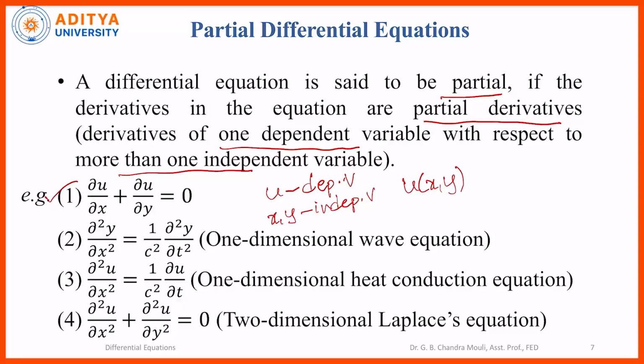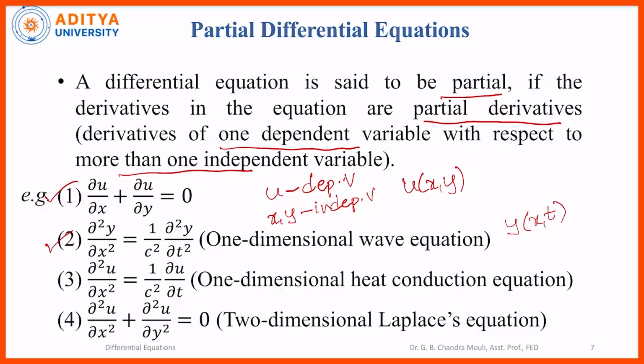The second equation is generally known as the one dimensional wave equation, which we come across in the case of vibrating string problems. The equation is dou square y by dou x square is equal to 1 by c square dou square y by dou t square. Here in this equation y is the dependent variable, which is a function of x and t, which are independent variables.